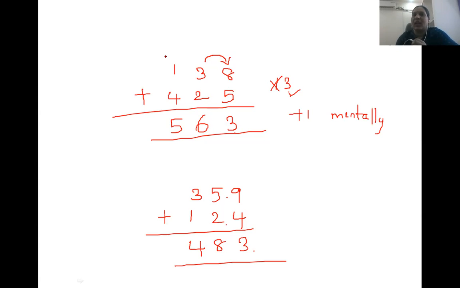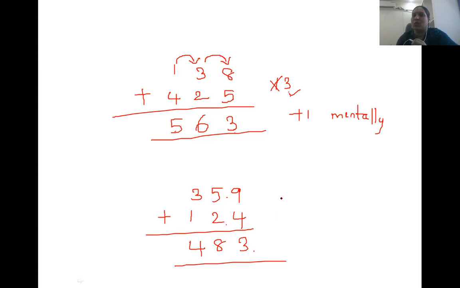We write it. Now, when we come to the hundreds place, 1 plus 4 is 5. Before writing 5, we observe the previous column. It is a non-carry combination, so it will not give any carry. So 1 plus 4 is 5. We'll write 5. So let's see one more question.